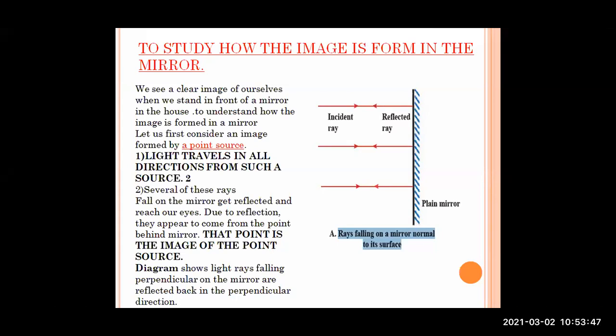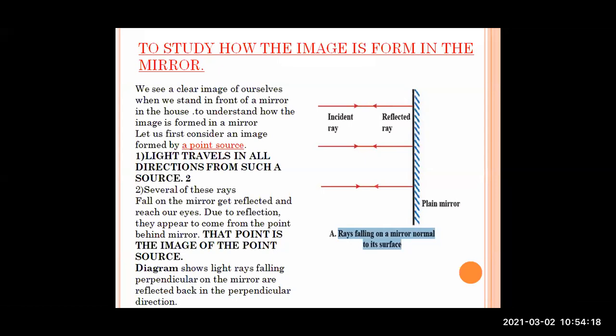So the first one is the incident ray and the reflected ray. Both are on the same line. You can see the arrow of the incident ray and the reflected ray. The ray which is traveling towards the mirror is called the incident ray, and the ray which gets reflected from the mirror into the environment is called the reflected ray. Those are specified by the arrows.